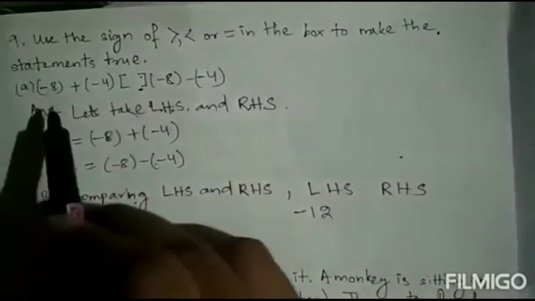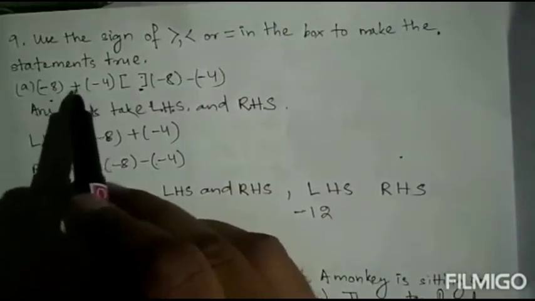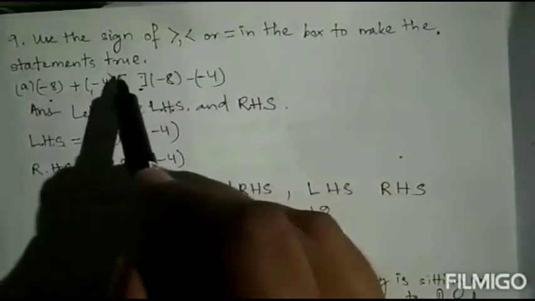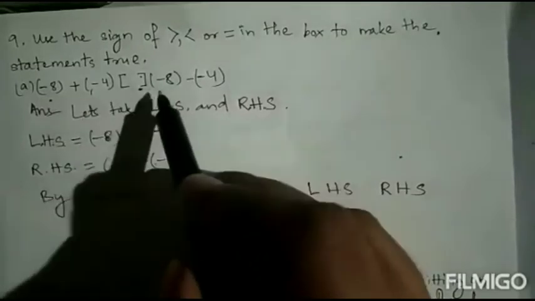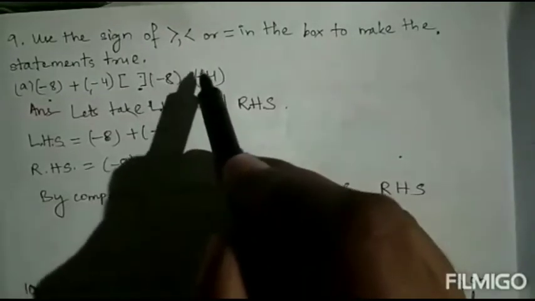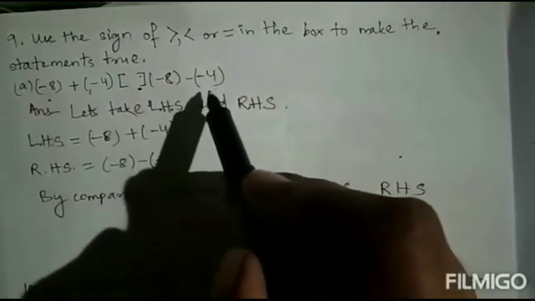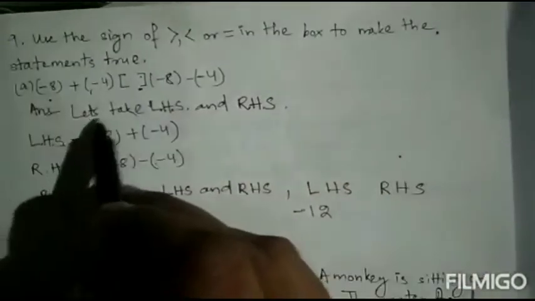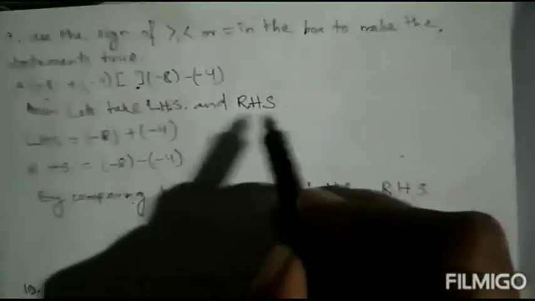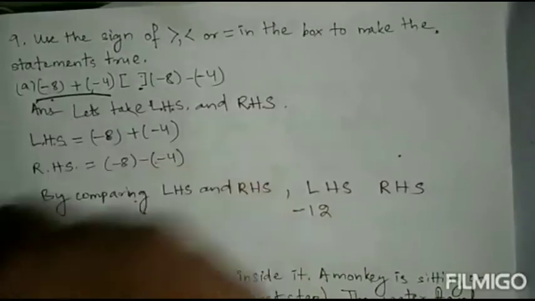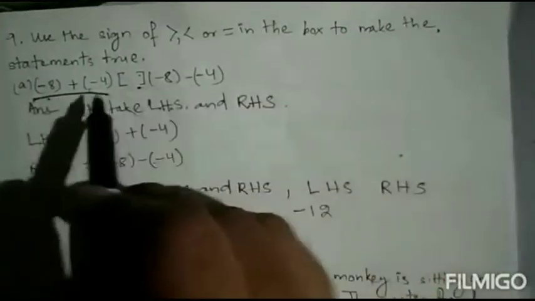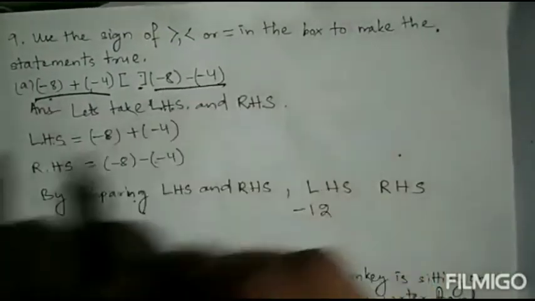The first statement given is minus 8 whole plus minus 4, in square brackets, then minus 8 minus whole minus 4. So let us check. We will take the same LHS and RHS. This one is the left side and this one is the right side.